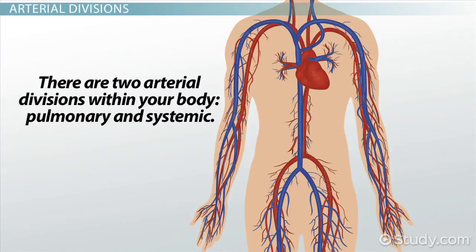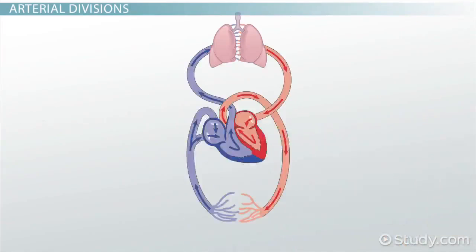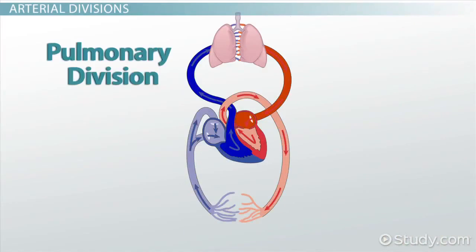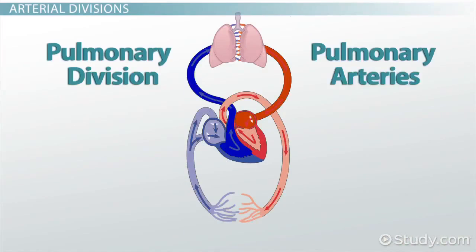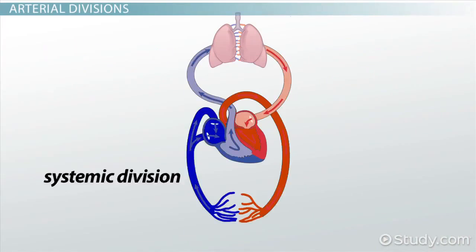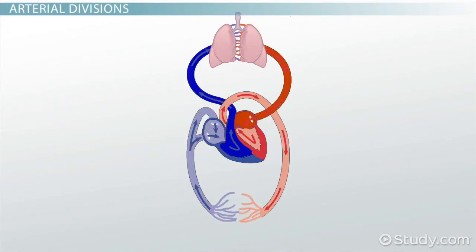There are two arterial divisions within your body, pulmonary and systemic. Pulmo is the Latin root for lung. The pulmonary division, which contains only the pulmonary arteries, is much shorter than the systemic division. The pulmonary arteries carry blood away from your heart and deliver it to your lungs, where the blood becomes oxygenated. This oxygenated blood then returns to your heart through your pulmonary veins.